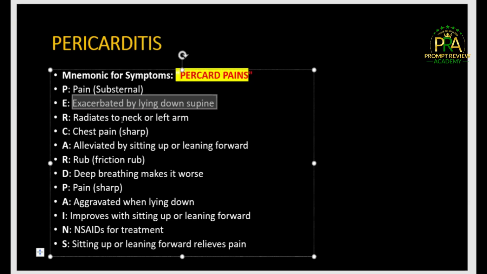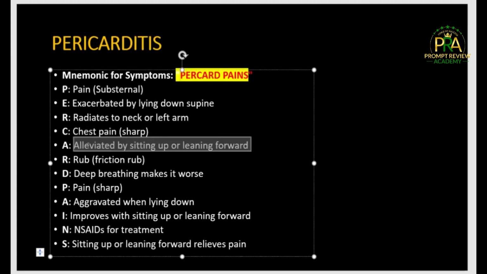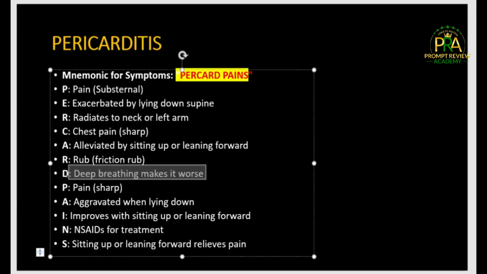R is it radiates. We said it radiates to the neck, to the left arm. C, patient have that sharp chest pain. A, it is alleviated by sitting or leaning forward. Very important. Leaning forward. Then D, patient can have deep breathing, it makes it worse. And R, they have that friction rub.